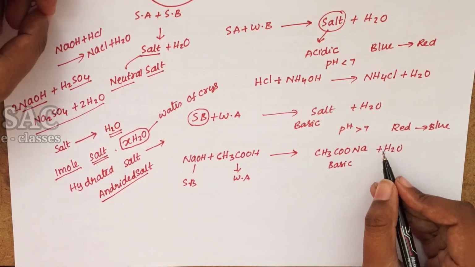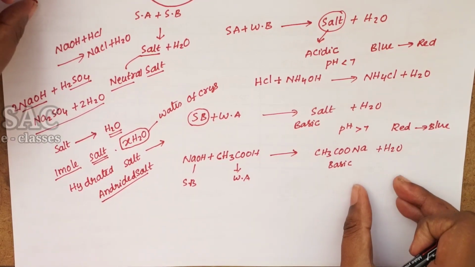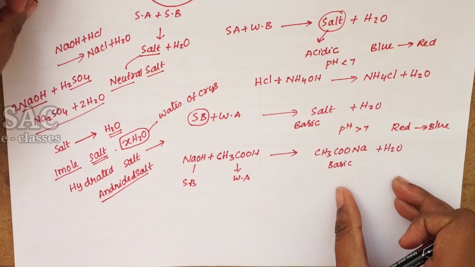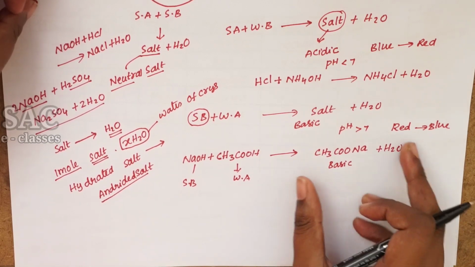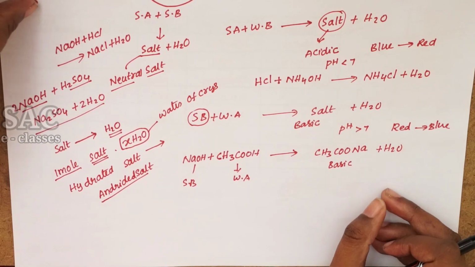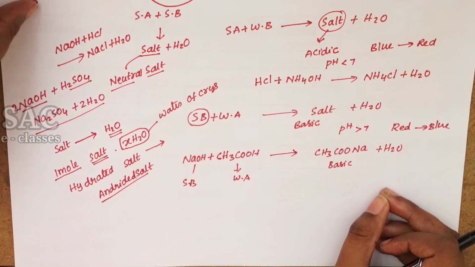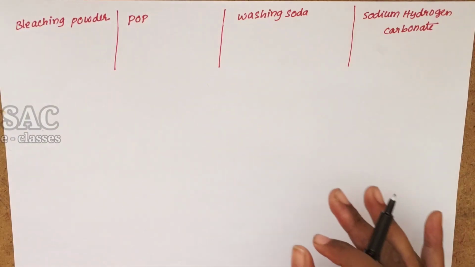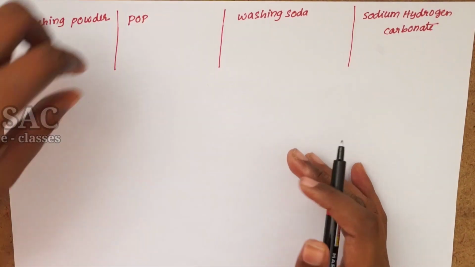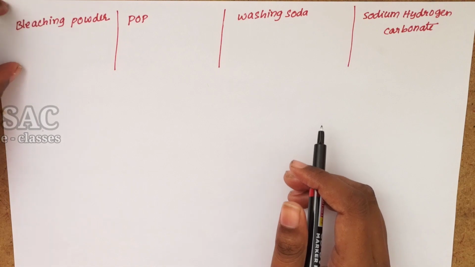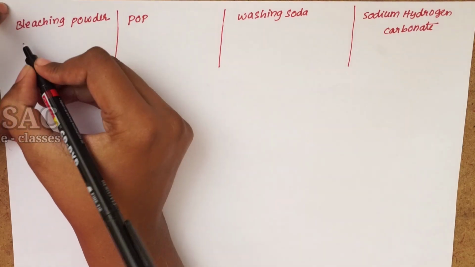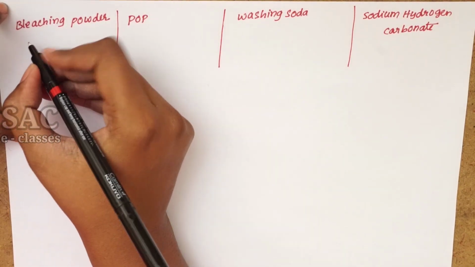Many types of salts are there. What is required for our concept, only those we are discussing. This is about these salts. Let's move to the different chemical formulas and chemical compounds and their uses. First of all, we are going to learn what bleaching powder is, what its chemical formula is, and what its chemical name is.